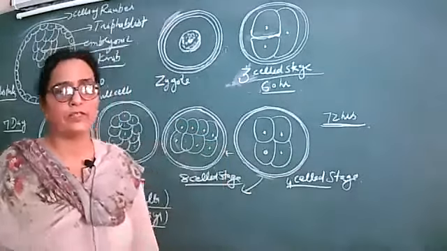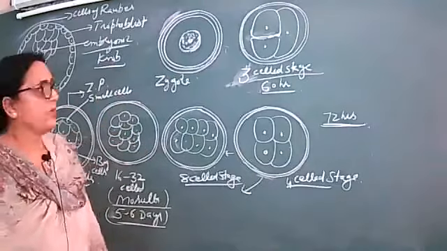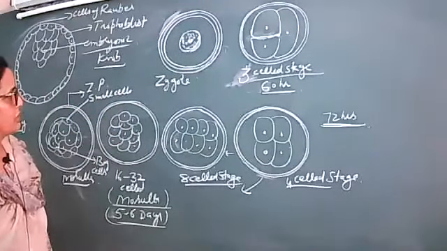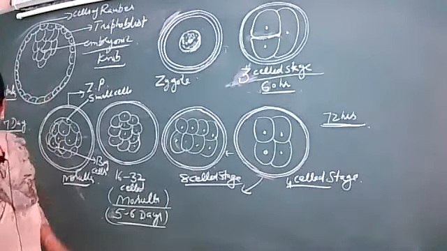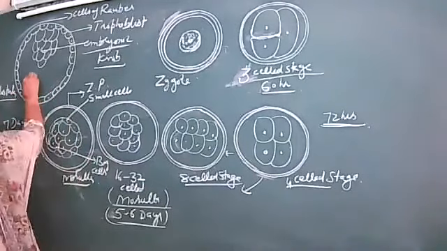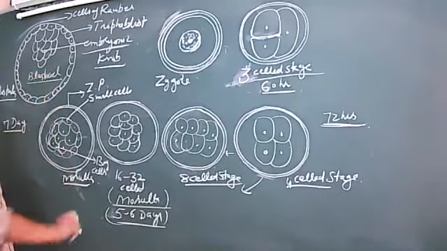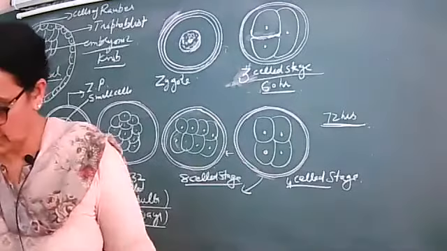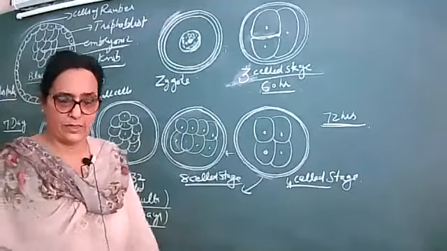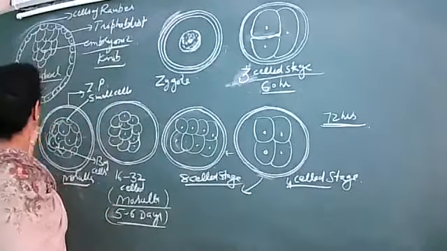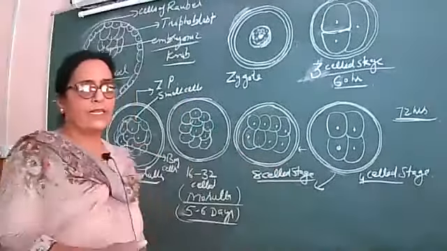Generally in the exam it is asked to draw the diagrams of the development of the zygote up to morula or up to blastula. This cavity is known as blastocoel. Blastocoel cavity is there. Now, what is the further fate of that? What will happen further with the blastula? I hope blastula is clear to you. Is that clear? Yes, ma'am.